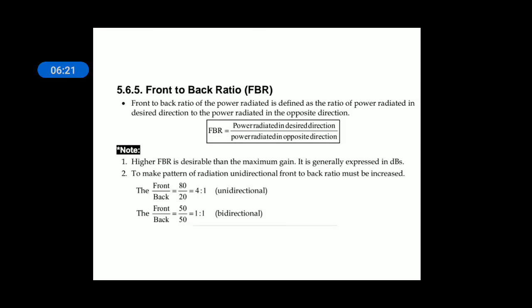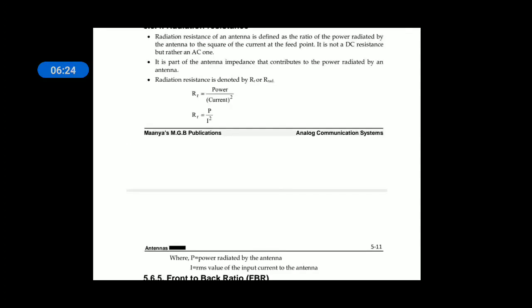What is radiation resistance? Radiation resistance is defined as power radiated or transmitted by the antenna divided by the square of the RMS value of the input current to the antenna. That is called your radiation resistance. For example, there is an antenna to which you are giving some amount of power. The amount of power is nothing but voltage times current drawn by that antenna, divided by the square of the RMS value of the input current.